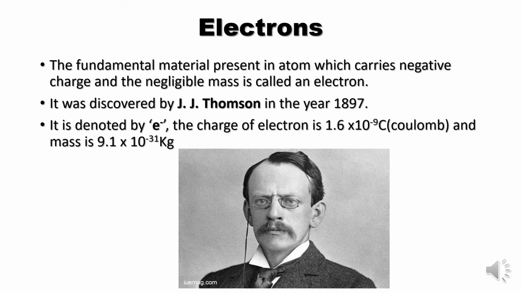So this picture is of J.J. Thomson, and he is the man who first discovered electron, and he finally says that Dalton is wrong, that atom is not the last, what Dalton said, that atom is indivisible. Finally he proved that Dalton is wrong, that even atom contains other particle, that is electrons. So let us learn the discovery of electrons. How J.J. Thomson discovered electrons.